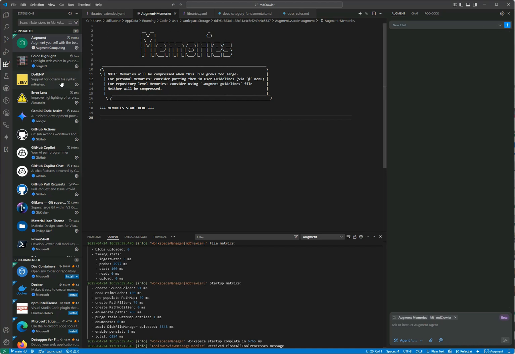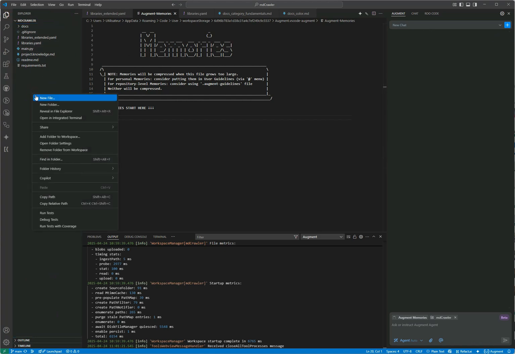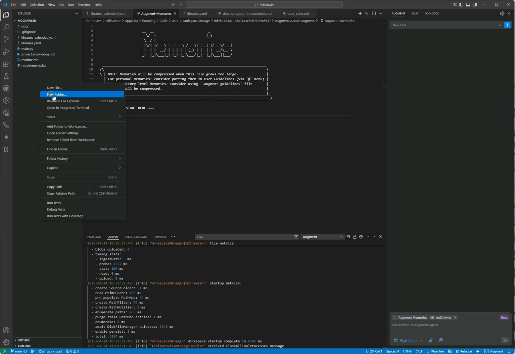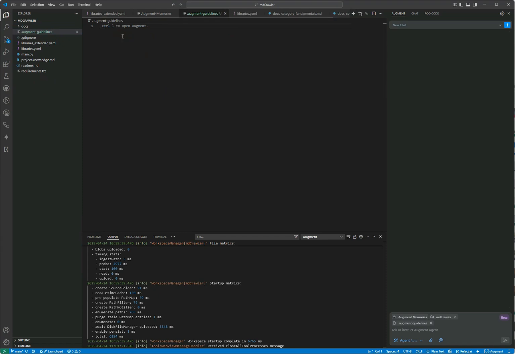Also, there's a guideline. You have many places where you can set up the guideline, but sometimes you have something like this. I created a folder, created a file, augment guidelines. In that guidelines file, you can put the rules that you always want applied every time you send a message.